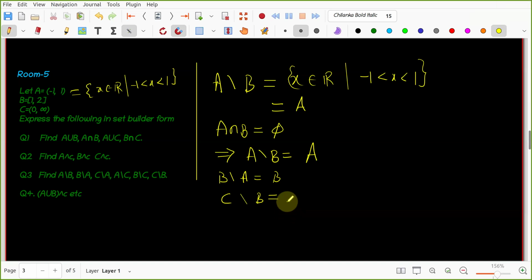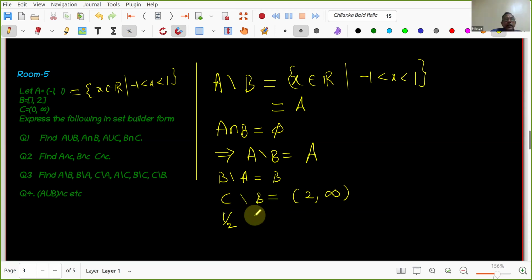C would be the open interval 2 to infinity. Are you sure? Yes, sir. But does 1 belong to C? What about 1 by 2? Does 1 by 2 belong to C? Yes, sir. Does 1 by 2 belong to B? No, sir. Then it will be in C minus B, right? Does it belong to the interval 2 comma infinity? Does 1 by 2 belong to 2 comma infinity? No, sir.